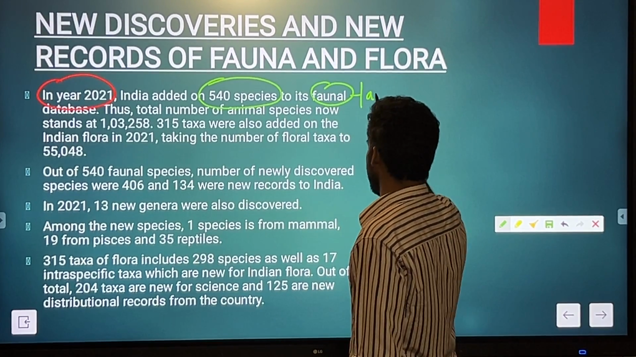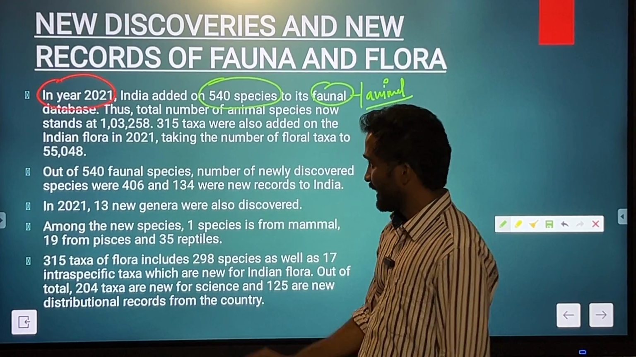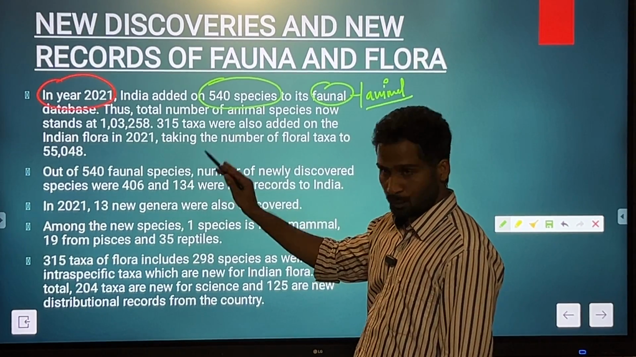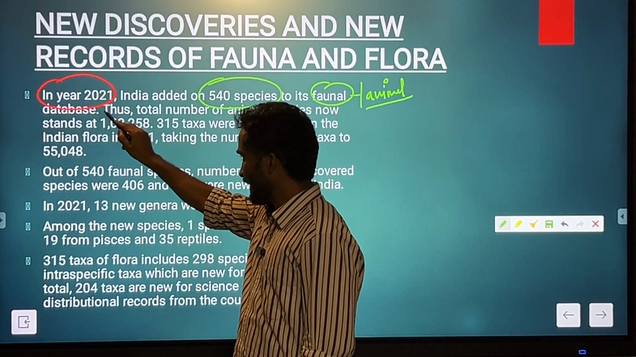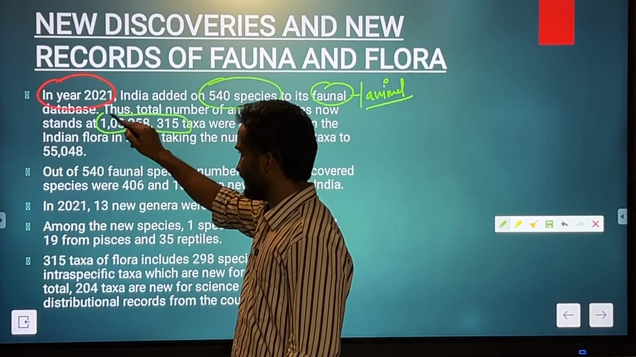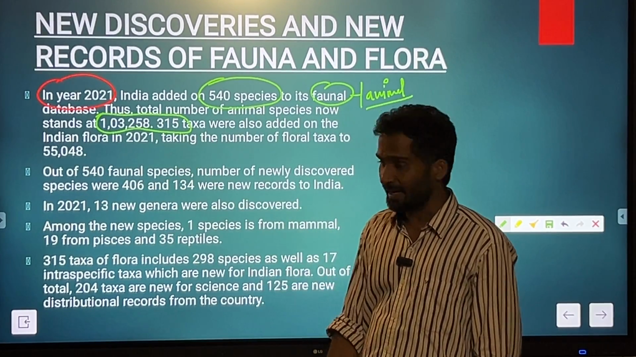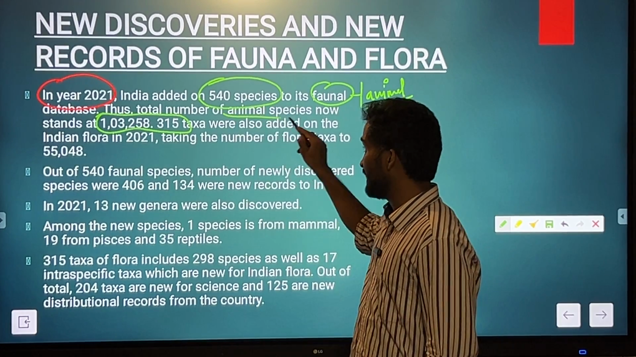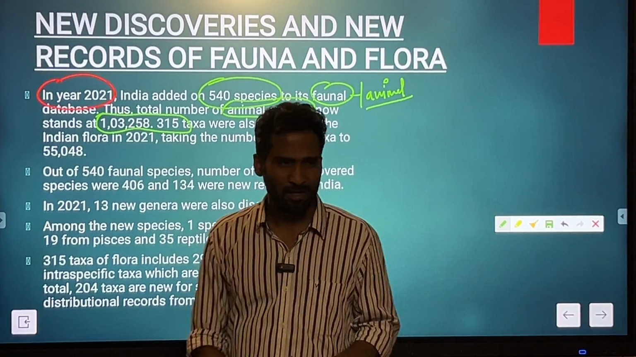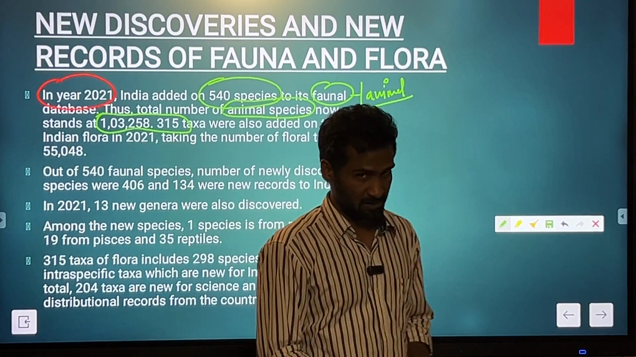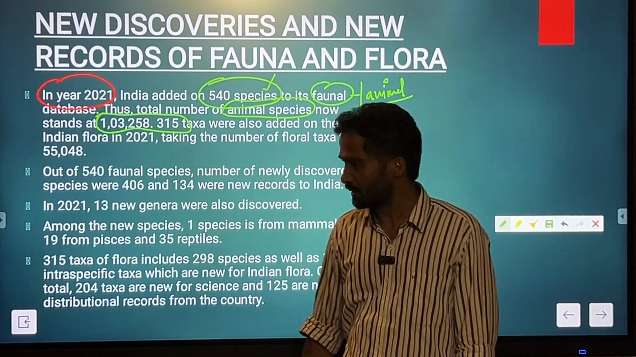Fauna means animals. They are talking about animal species that have been added to India's total list, and by doing so, India is now hosting some 1,03,258 animal species. So just remember that it is over 1 lakh, close to 1,03,000. Since it is a new edition, that is why this fact becomes important.